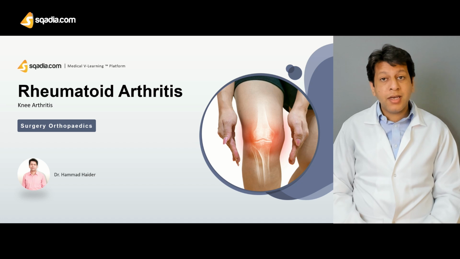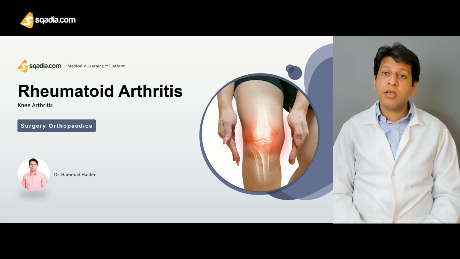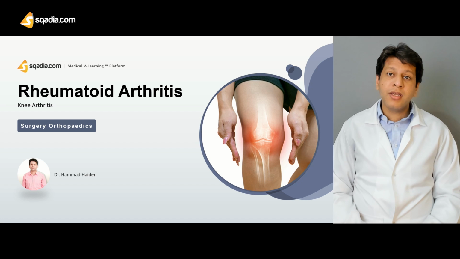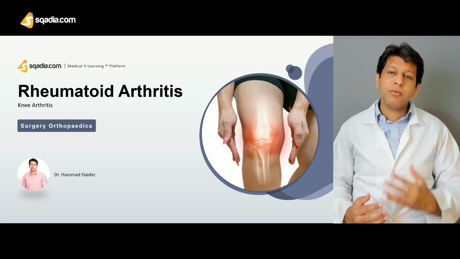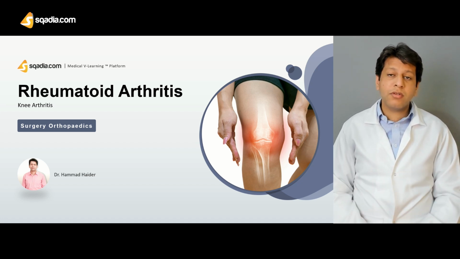hand. In the hand, it involves the metacarpophalangeal joint, proximal interphalangeal joint, as well as the wrist joint mainly. Although it can involve the elbow as well, and cervical spondylitis may also be caused by rheumatoid arthritis. And then when it comes to the lower limb, as we are talking about the lower limb, usually the knee joint is affected more than the hip and the ankle joint.